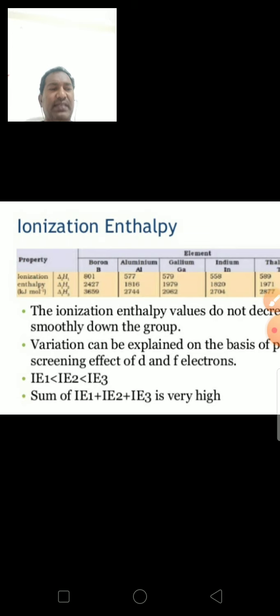The decrease in ionization energy from boron to aluminum is associated with the increase in size. Discrepancies in ionization energy values are found between aluminum and gallium, and indium and thallium, due to the low screening effect of d and f electrons. These are the ionization energies.